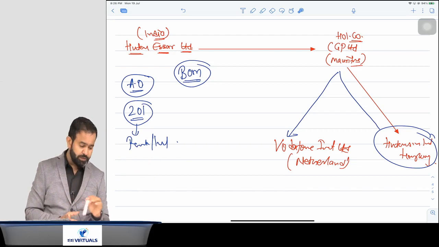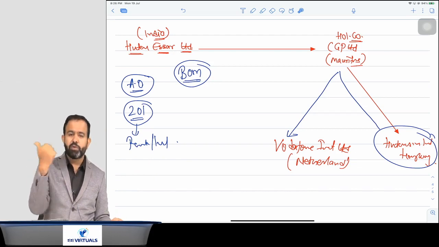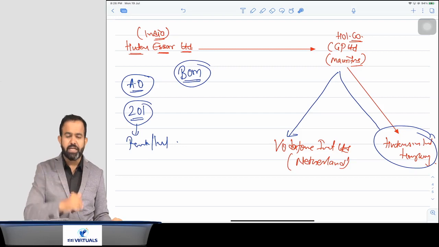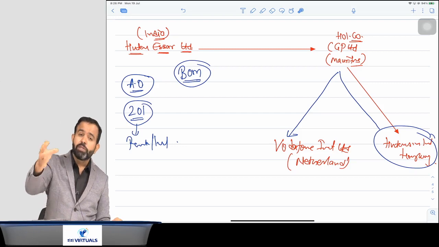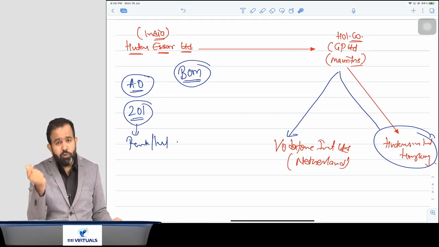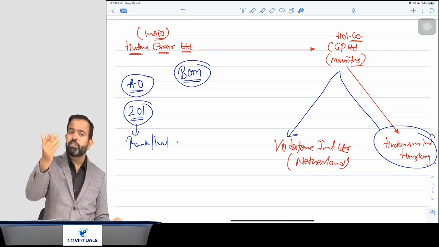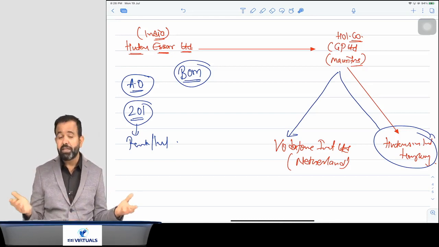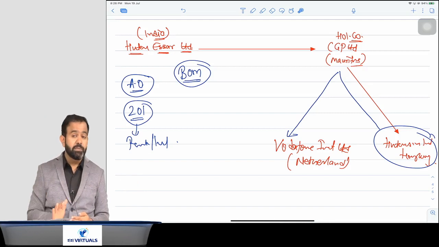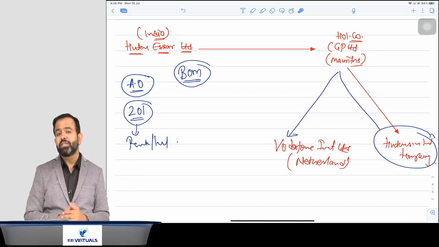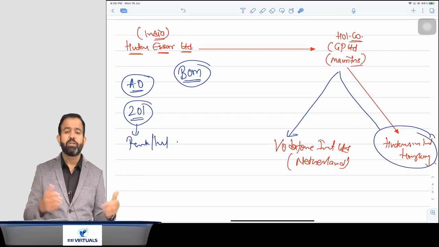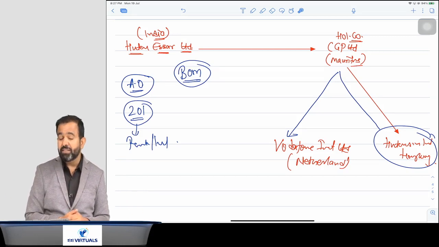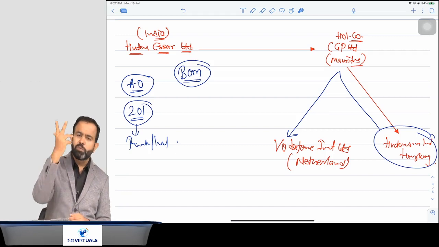So in the Supreme Court, the High Court judgment was in favor of the government, saying that yes, there should be a tax. But guys, you know that in the Supreme Court, Vodafone won that particular case. The Supreme Court judgment was in favor of Vodafone, and the Supreme Court said that since there is no provision in the income tax law, it should not be taxable in India, and there is no tax on that particular income in India. And when there is no tax on Hutchison, Vodafone is not required to deduct TDS, so it should not be treated as an assessee in default. That was the judgment of the Supreme Court.